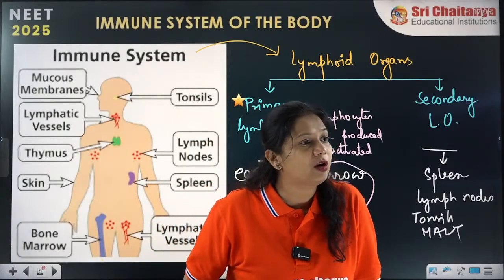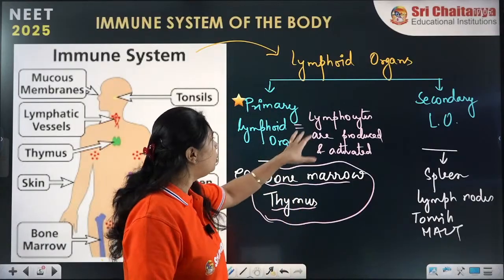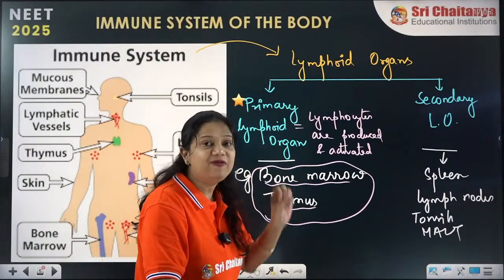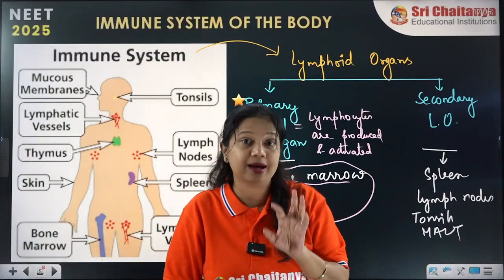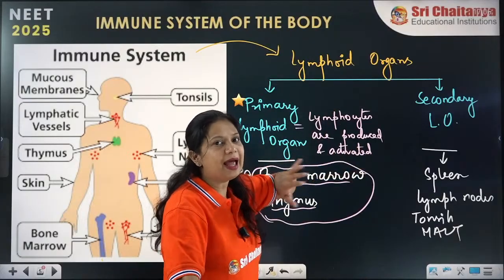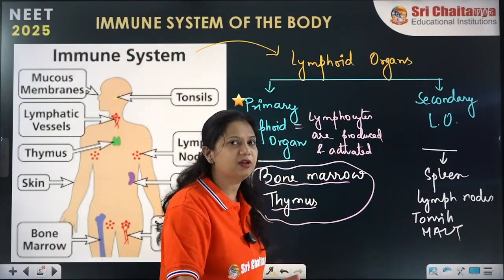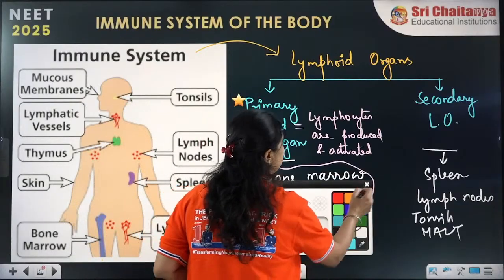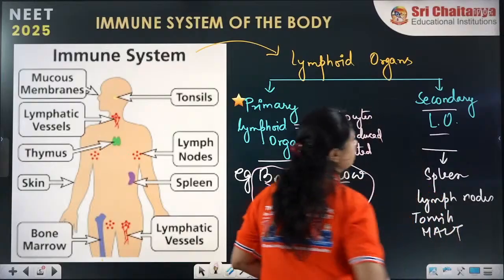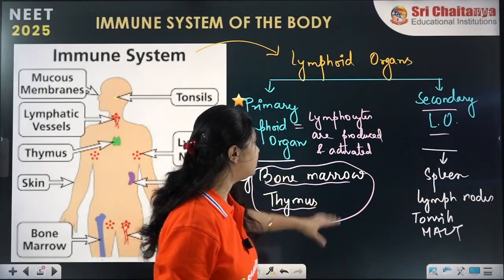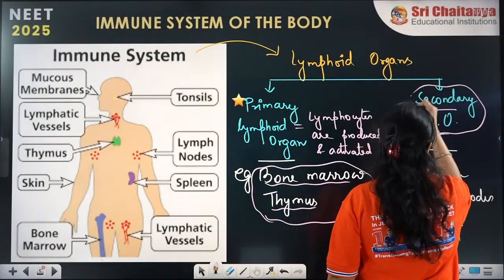Yes, a primary lymphoid organ is the organ or structure producing the lymphocytes. These are a type of WBCs, and these lymphocytes are produced and activated here in the case of the primary lymphoid organs. Now, what are the structures called the secondary lymphoid organs? Here are the secondary lymphoid organs.